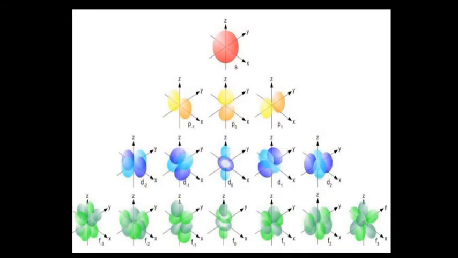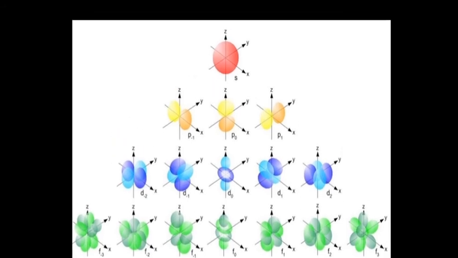This is the picture. Tell me, what is the shape of s? Spherical. Then p is dumbbell shaped. This is the dumbbell, and in the case of d, you can see that the middle one is the dumbbell with a ring. Others are like clover leaf, and f is also given. Okay, so these are the shapes.